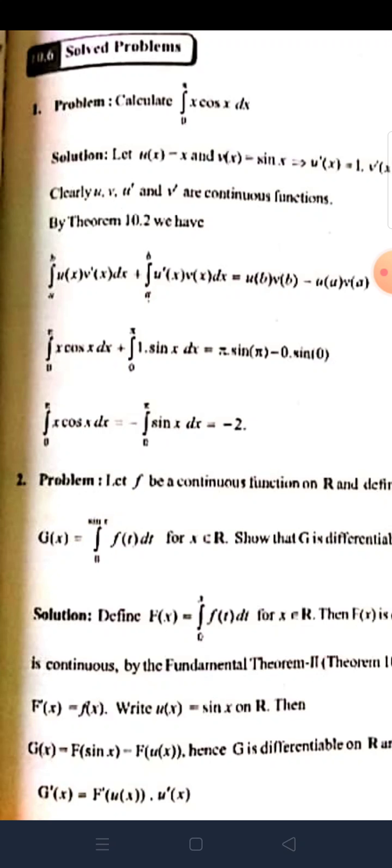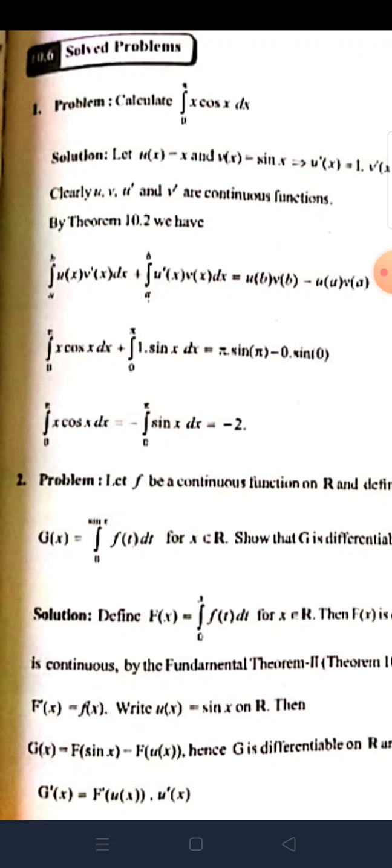Integral 0 to 5 x cos x dx is equal to minus integral 0 to 5 sin x dx, which is minus of the integral of sin x, which is minus cos x, limits 0 to 5. Here minus minus is plus, so cos x limits 0 to 5 is equal to cos 5 minus cos 0.